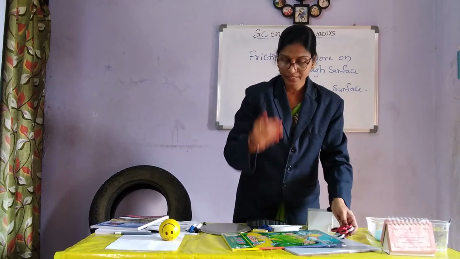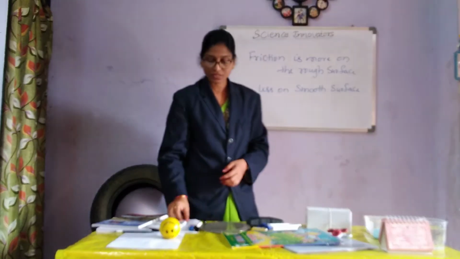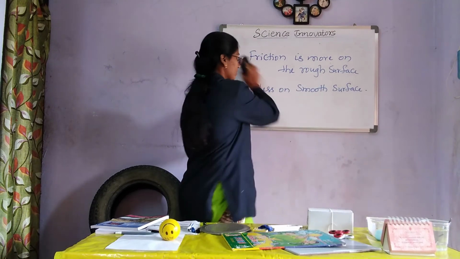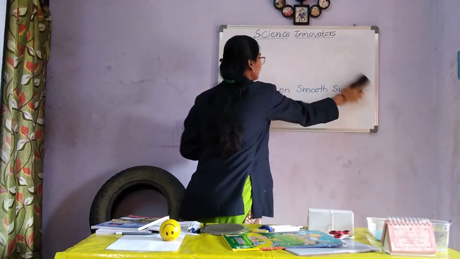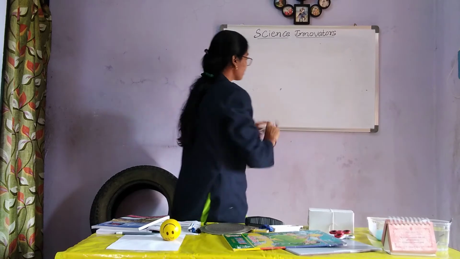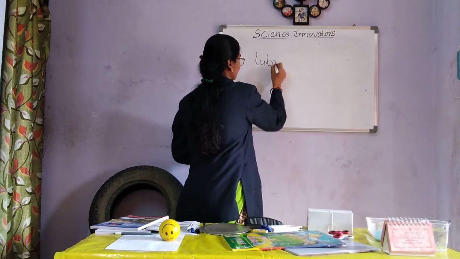So why are we applying oil or grease? Those are nothing but lubricants. What are lubricants? We'll discuss what lubricants are.